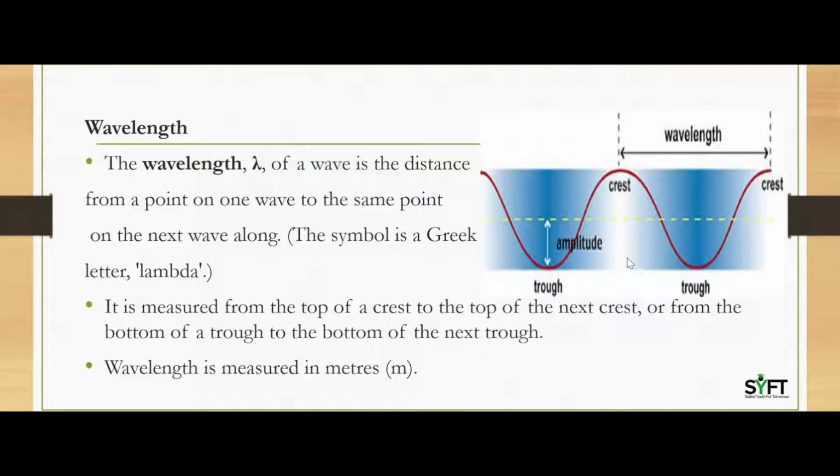Now, what is a crest and what is a trough? So, crest is the highest point of that wave and trough is the lowest point of that wave. So, here you can go through the image. Look at the arrow point. This is the highest point of this wave, so it is called the crest, and this is the lowest point, that is the trough. So, it is measured from the top of a crest to the top of the next crest or from the bottom of a trough to the bottom of the next trough. And wavelength is measured in meters.